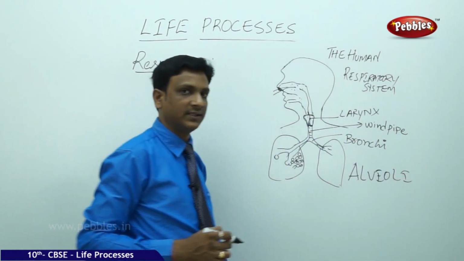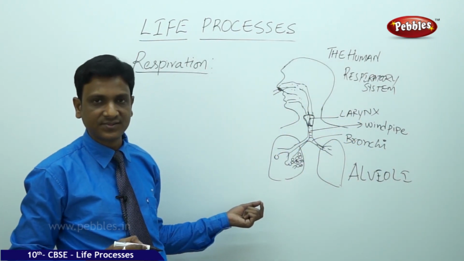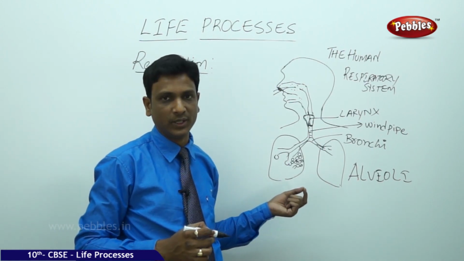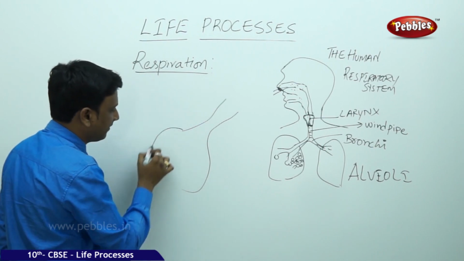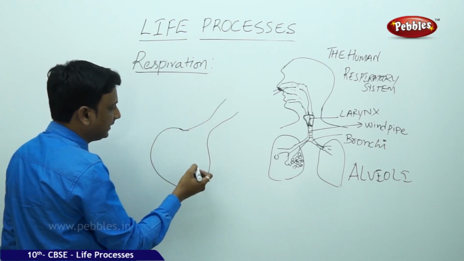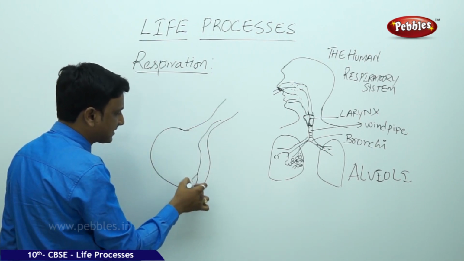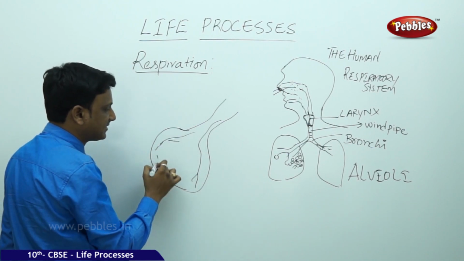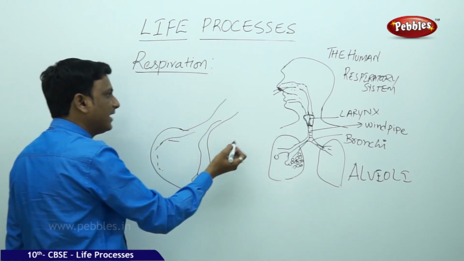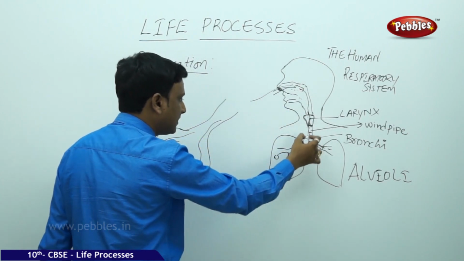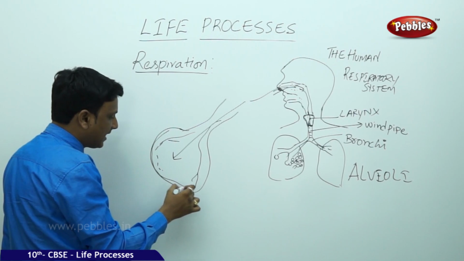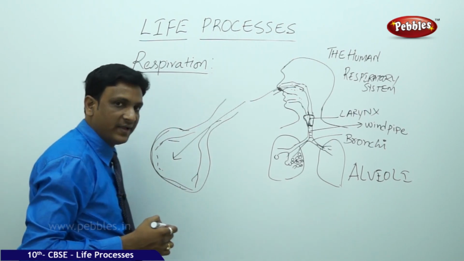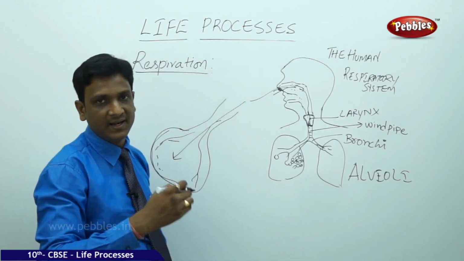So alveoli are the units of lungs. The structural and functional unit of the lung is the alveolus. Every alveolus is richly supplied with blood vessels. When we inhale the air which contains oxygen, when the air enters into this alveolus, the diffusion of gases takes place between the blood and alveoli.